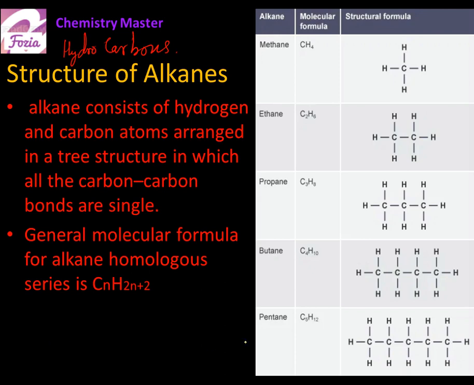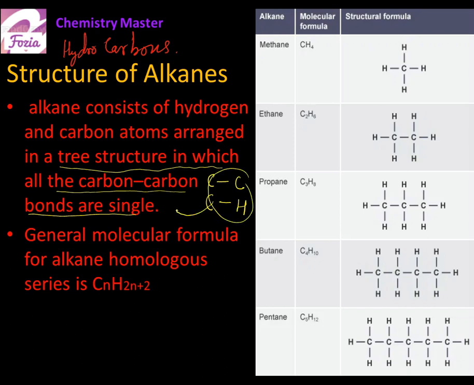So this is something about their composition. What are they composed of? And these are arranged in a tree structure, means all bonds are single. Possibly when a compound consists of carbon and hydrogen, they must be carbon-carbon bond or they can be carbon-hydrogen bonds. And what's so special about them? They are all single. Okay.